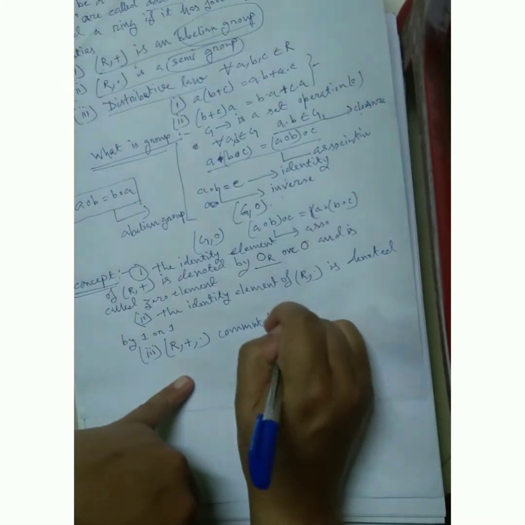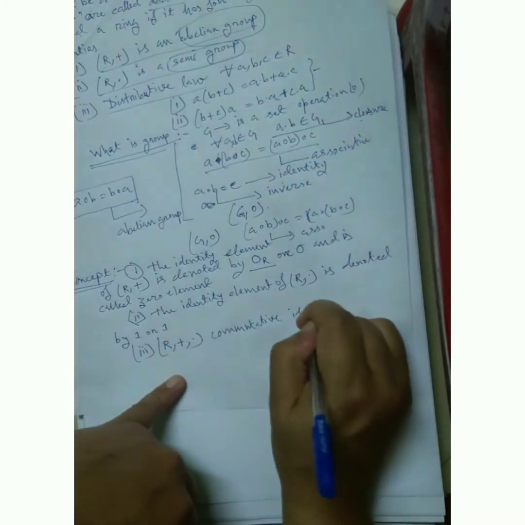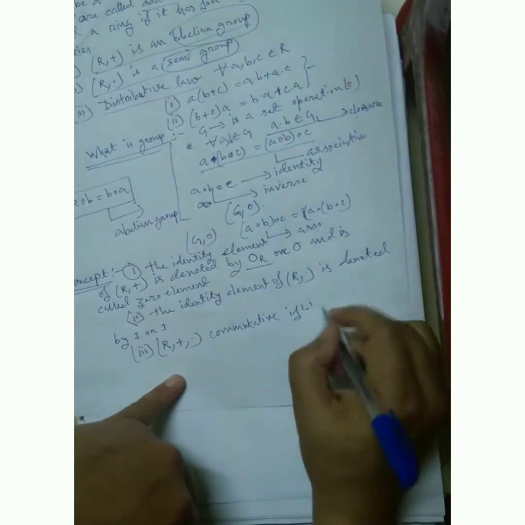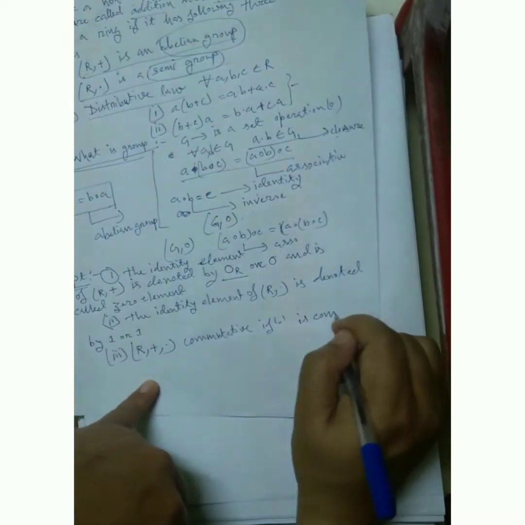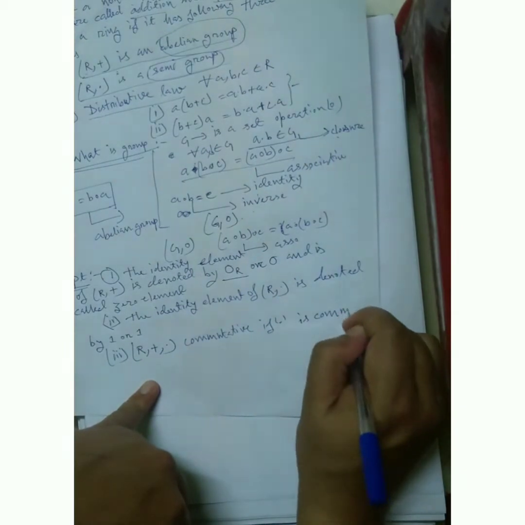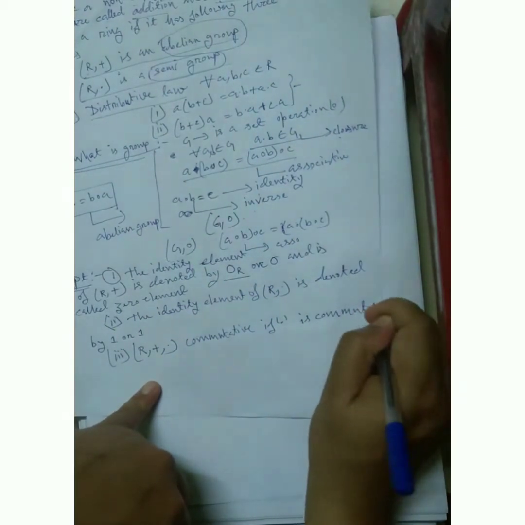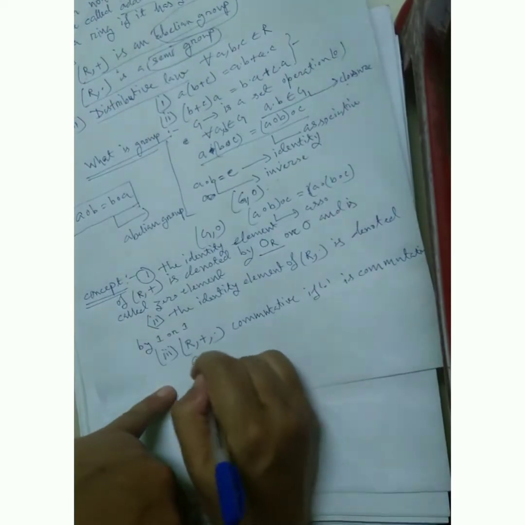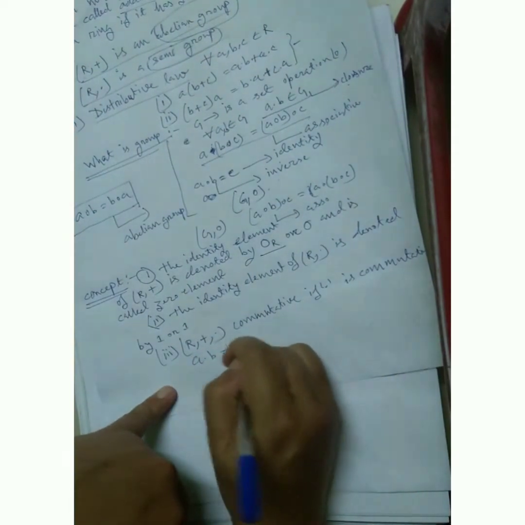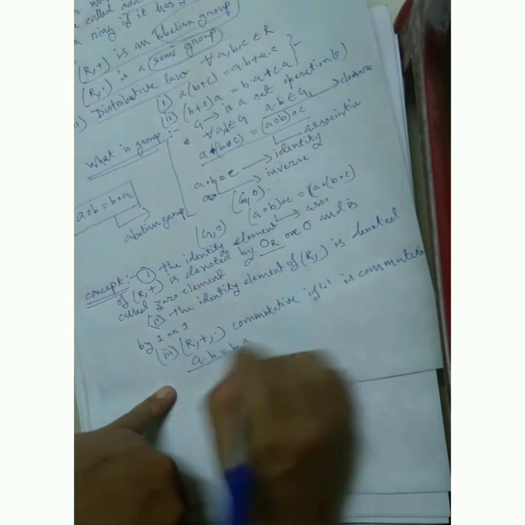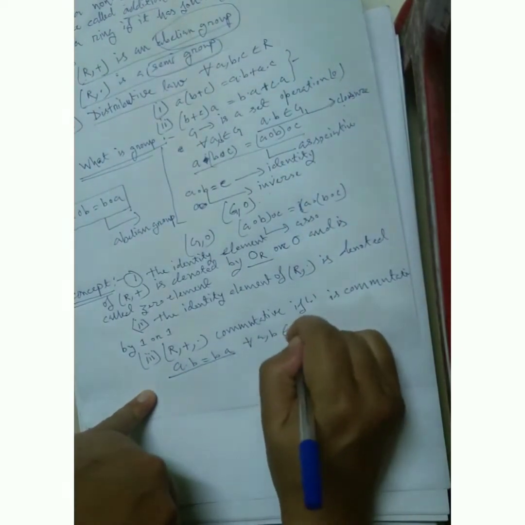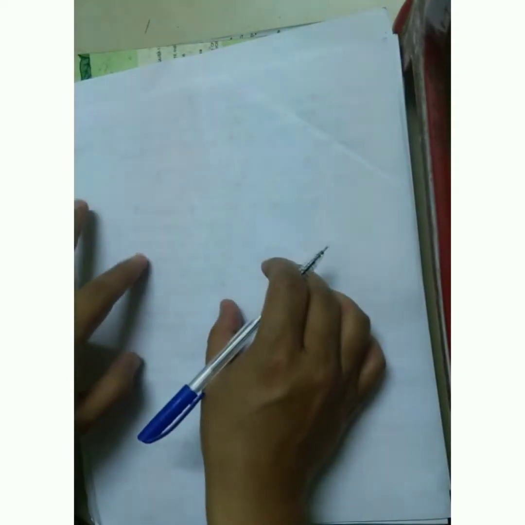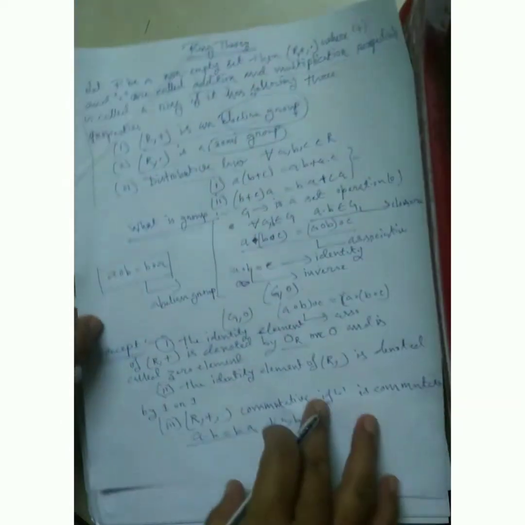It is commutative if dot is commutative, which means the semigroup (R, dot) is a commutative semigroup. Commutative means simply A dot B equals B dot A for all A, B belonging to R. Now I am coming to an example of ring theory.